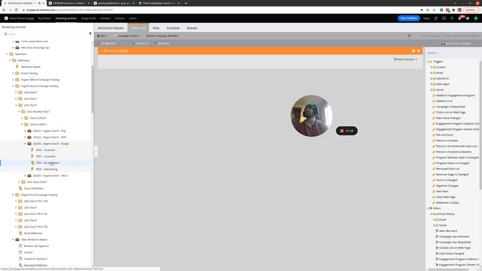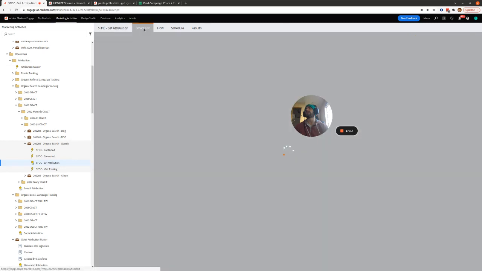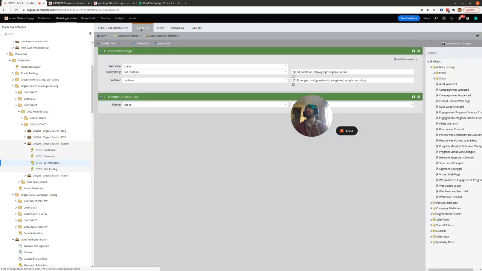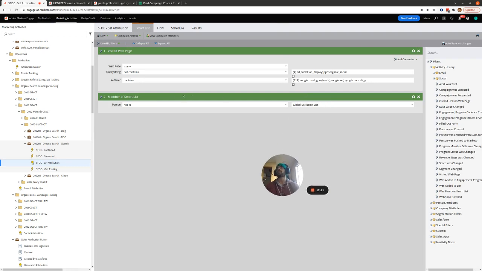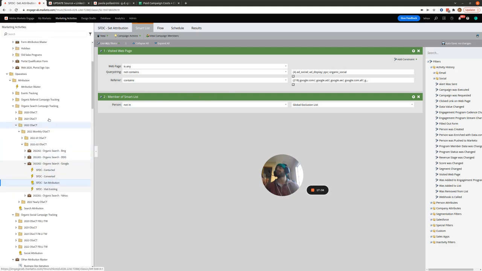So then we don't need the global exclusion smart list condition or filter in all the subsequent SFTC set attribution campaigns. So we could remove this filter from all these SFTC attribution campaigns and then put it in the attribution master campaign instead. So that's another optimization that could be made in future.